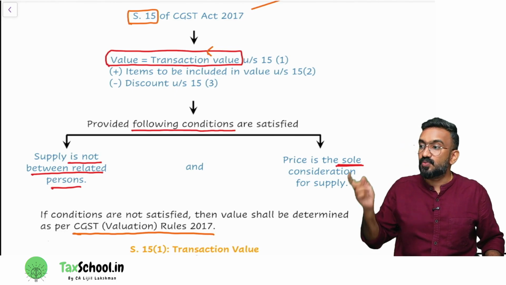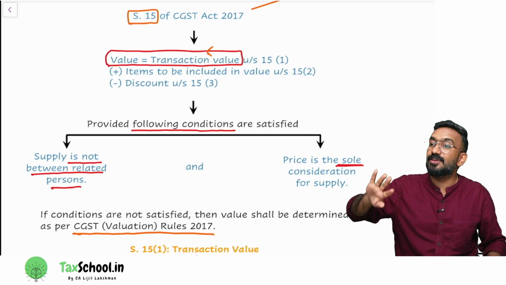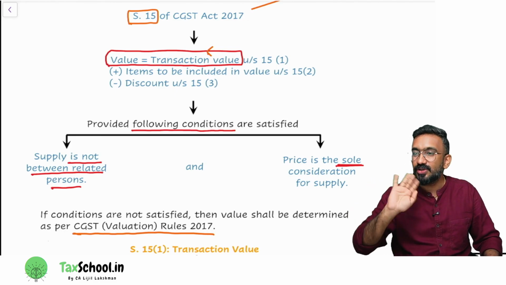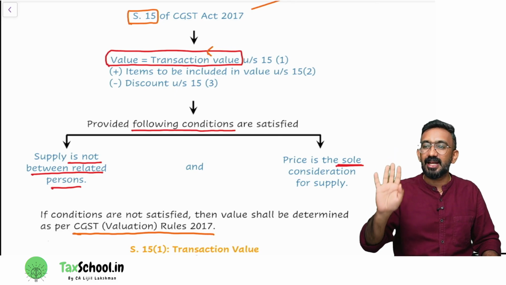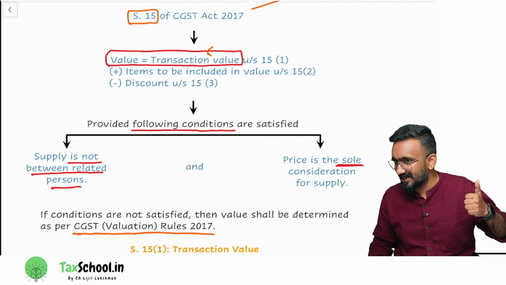Okay. Now, this valuation rules is there only for CA final. The only thing that you have to learn at your level is what? Don't take the transaction value when it is between related persons. Are you guys understanding? Okay.